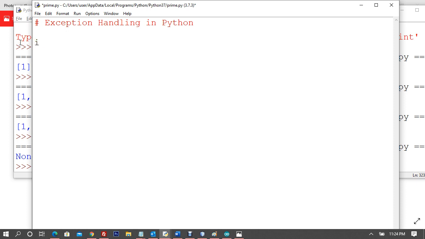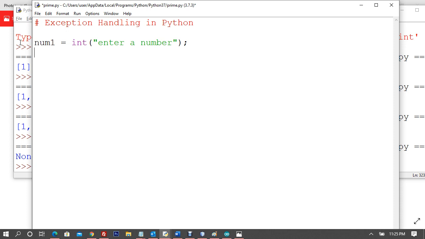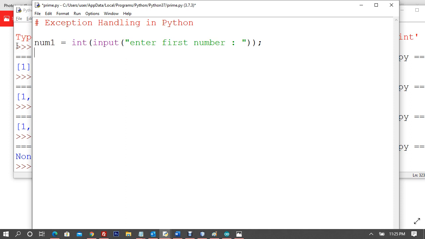Exception, I will say num1 is equal to int, enter a number. So I'll say enter the first number, that's absolutely fine. I'm converting it to int and taking it as input. This is something that you know already, but I'm showing you exception today.